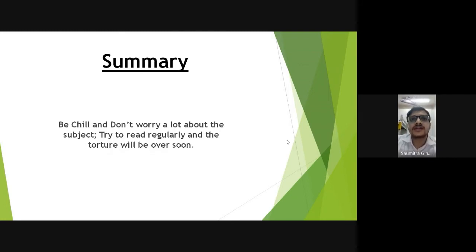More perseverance is more important for PSM rather than sitting for 15 hours in one day. Try to read half an hour, 1 hour, 2 hours, but try to read it daily. Try to get the core concept of that. And don't worry too much about the subject. The torture of this too will be over soon. So yes, that's all from my side.